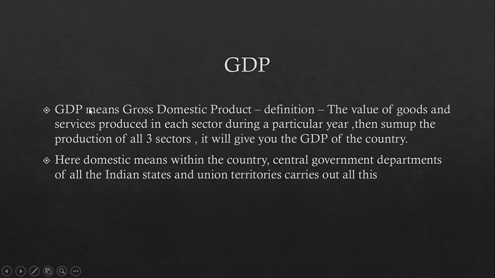So now GDP. What is GDP? GDP means gross domestic product. Definition: the value of goods and services produced in each sector during a particular year. Then sum up the production of all three sectors. It will give you the GDP of the country. So this will be your definition for GDP, and even in your textbook the definition is clearly given. You can write that also. Here domestic means within the country. The central government and departments of all Indian states and union territories carry out all this counting of GDP. Hope it's clear for you.